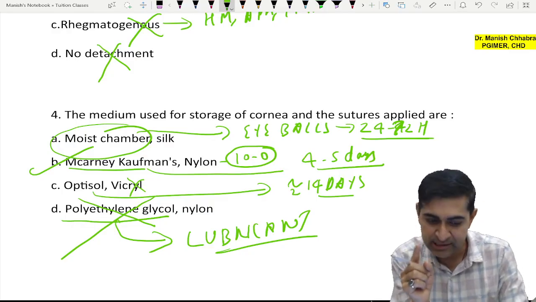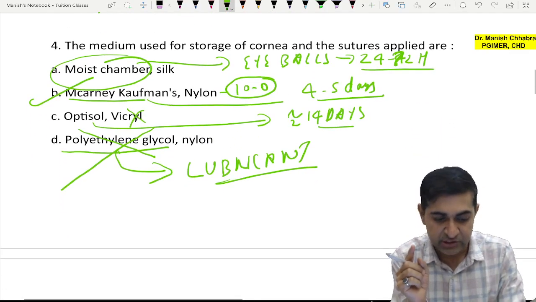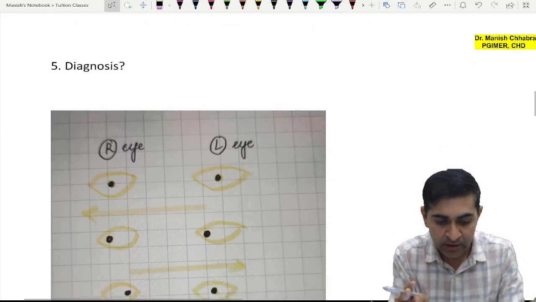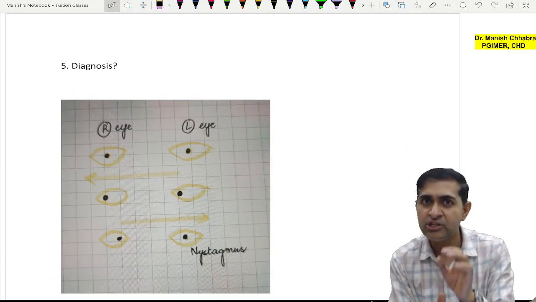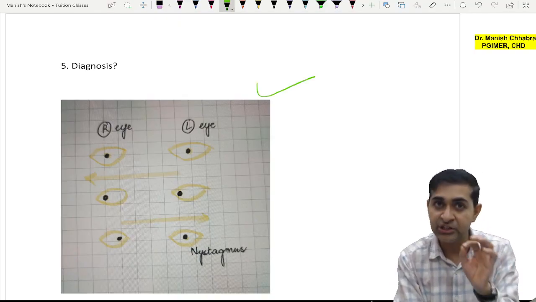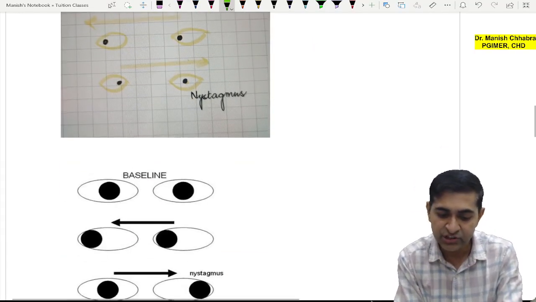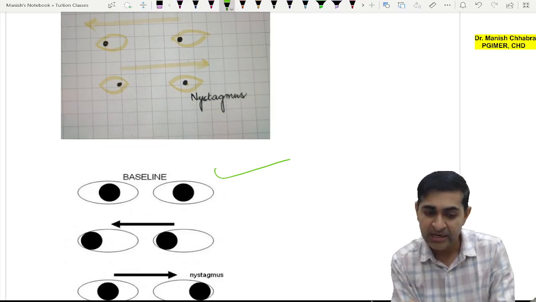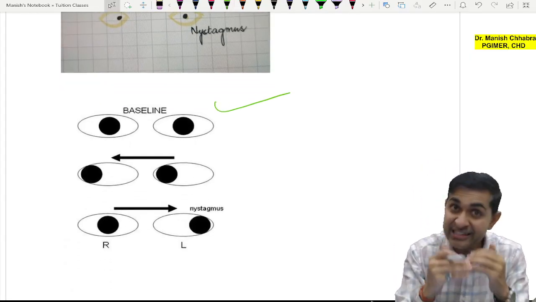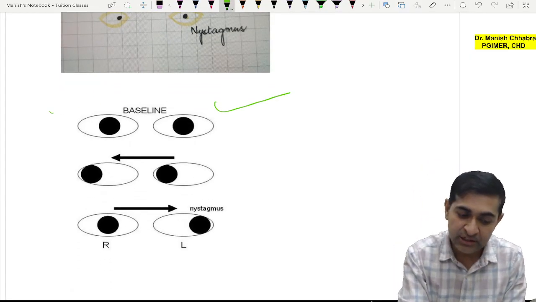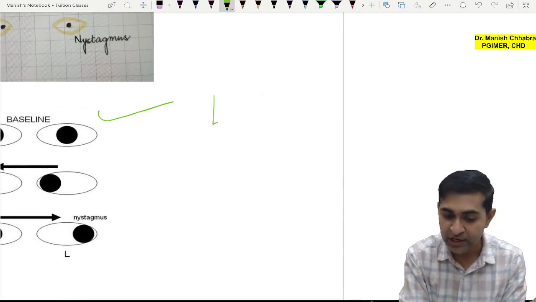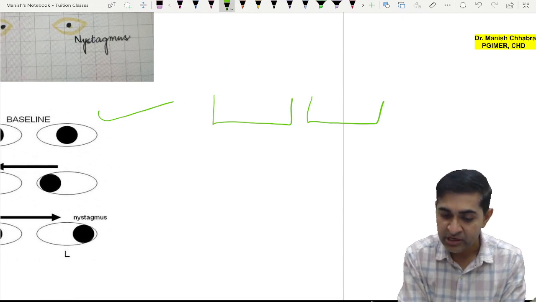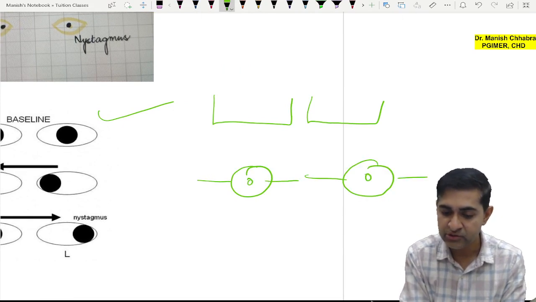Is it good? Samajh mein aaya? All right, so the answer is B. Now what is the diagnosis? So there were two schools of thought. One student shared this image with me, another student shared this image with me, right? And on consensus I am being told that this was the image which was asked. So first I am going to tell you one important thing. Once you see this, the things are going to get pretty clear. So let's check this out.